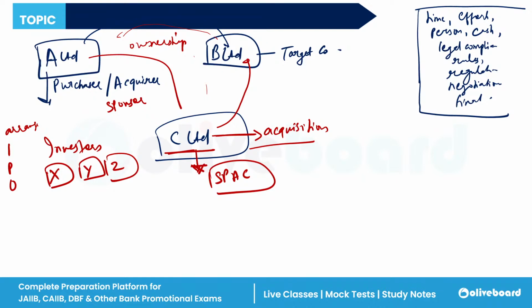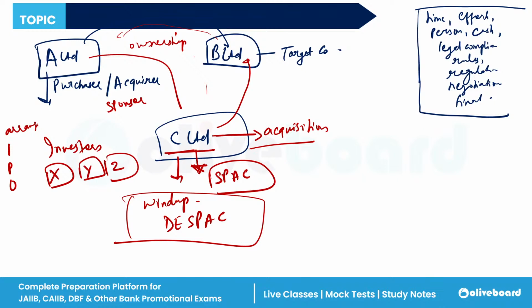Then finally, once all the settlement and payment criteria have been completed between C Limited, B and A Limited, and the investors and A Limited, then C Limited will get wound up. Wind up means it will become de-SPAC. Why? This company was created only for the purpose of acquisition. Once the purpose of acquisition has been completed, these companies will be liquidated. These companies will be wound up.